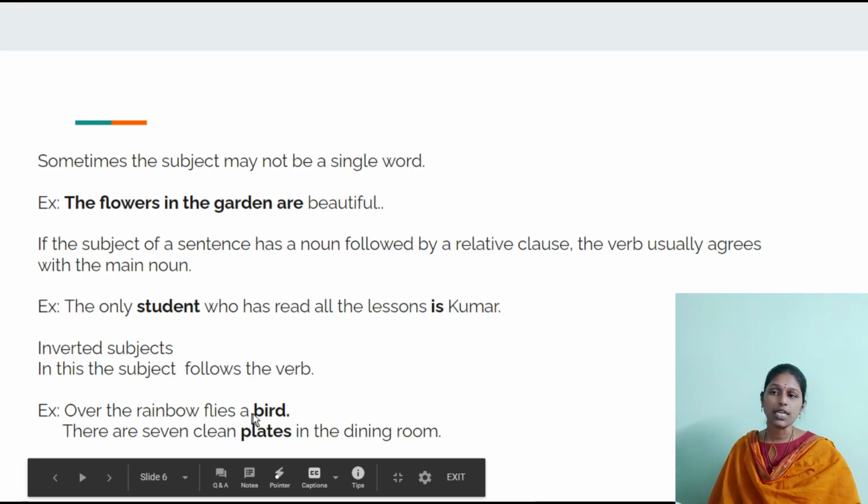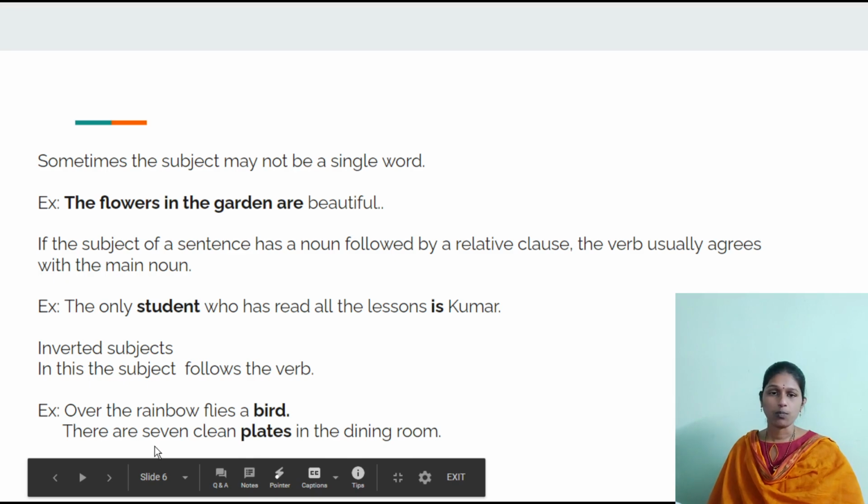Here bird is the subject and it follows the verb flies. A bird is singular, so we used a singular verb flies. There are 7 clean plates in the dining room. Here plates is plural, so we used a plural verb are.